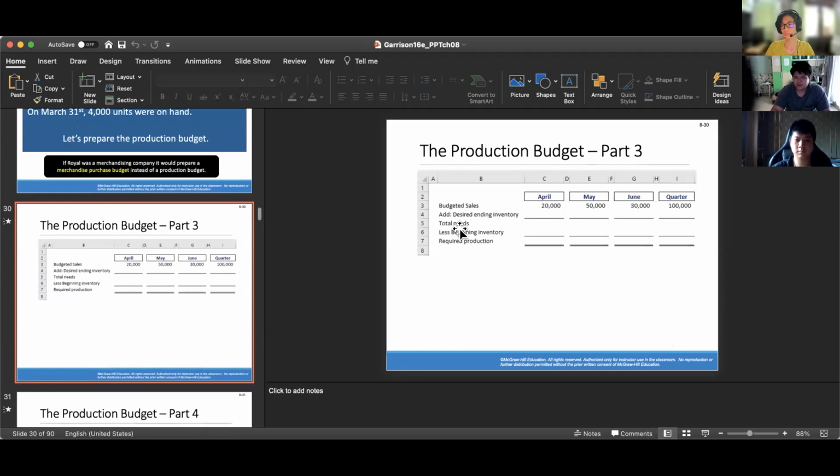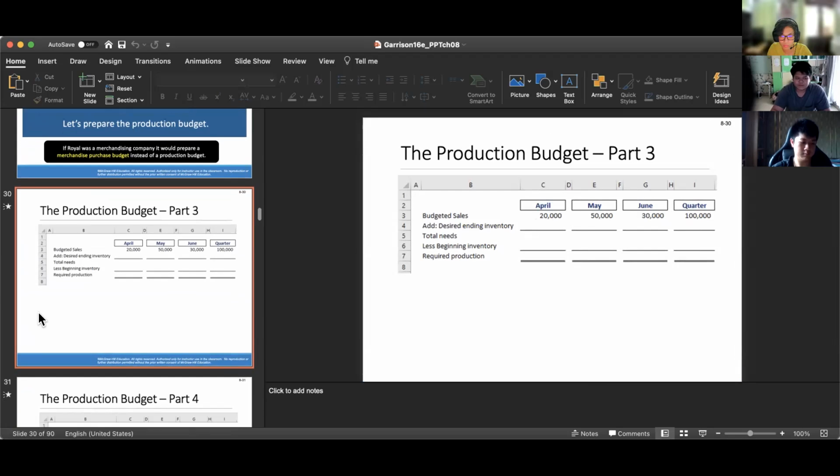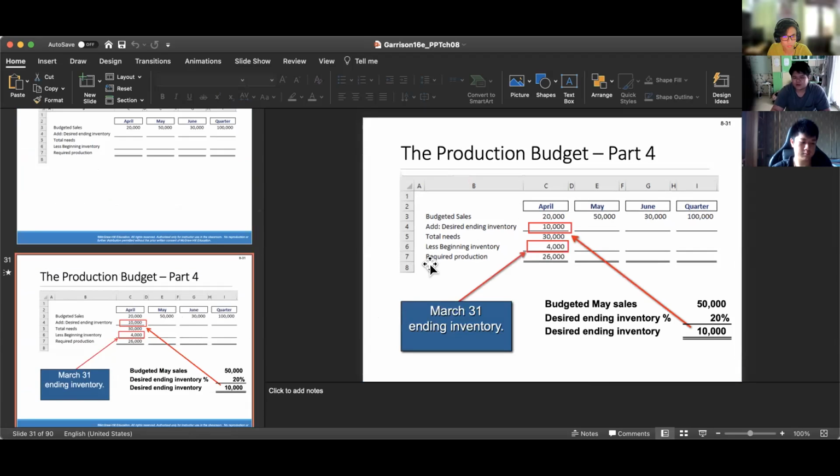Now, here is the example of the production budget. The budgeted sales for April, May, and June were 20,000, 50,000, and 30,000, if you remember. To get the required production, first you have to add the desired ending inventory.